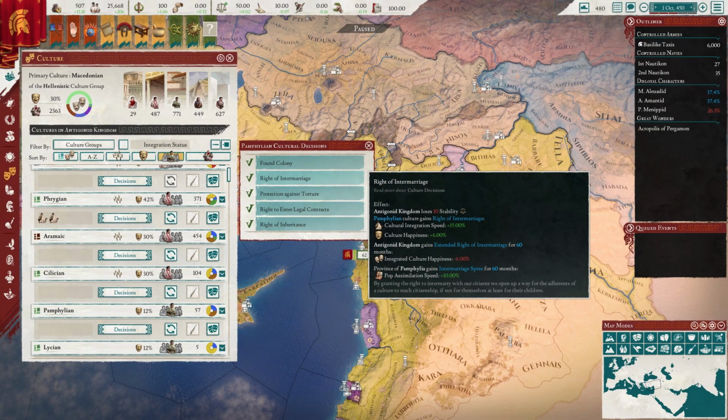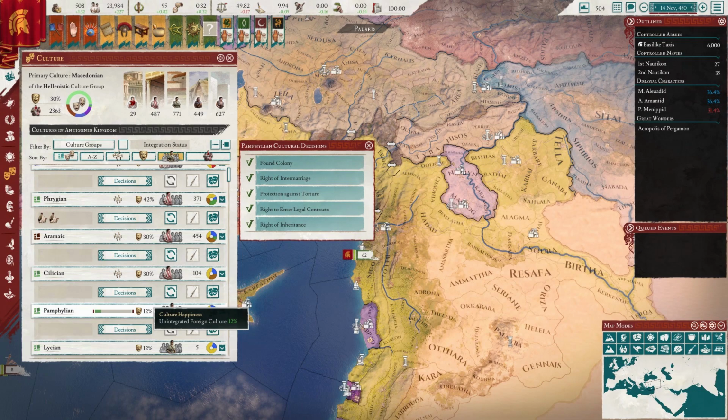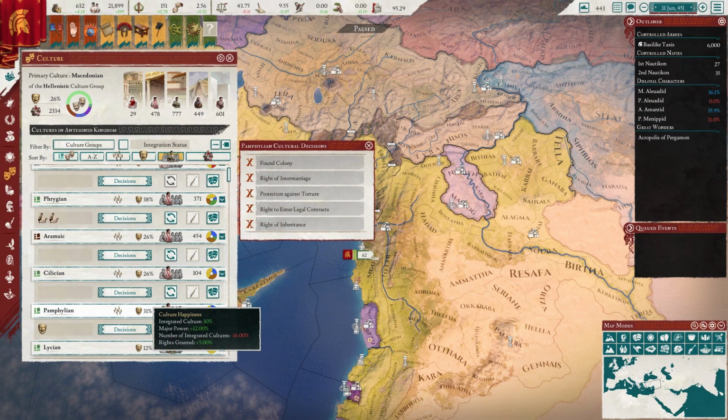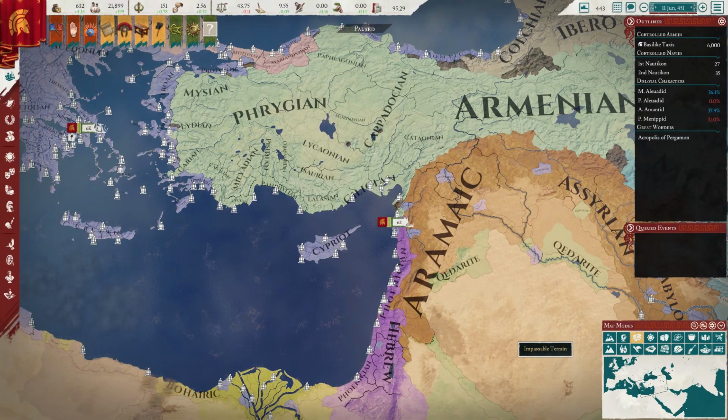One thing you'll notice here is the cultural integration speed, and this determines how fast you can make a culture an integral part of your nation, removing the penalty for being an unintegrated culture and giving them a base cultural happiness that your primary cultures enjoy. You can see this primary culture happiness at the top of the screen. Now you may think, oh, so it's a good idea to just integrate all cultures and that will make them all happy. But alas, no.